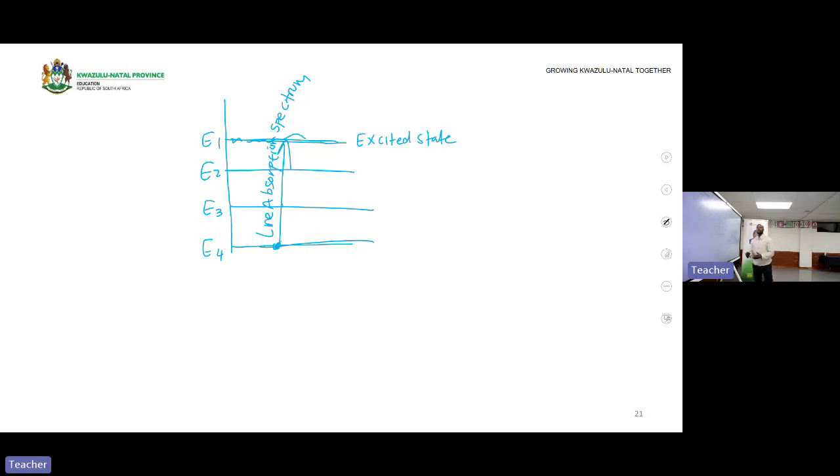This is a line absorption spectrum that is formed by our electrons absorbing light so that they can move to a higher energy level. Now, let us say an electron gets here at energy level 2. Let us say it gets energy, but the energy can only take it to energy level 2.